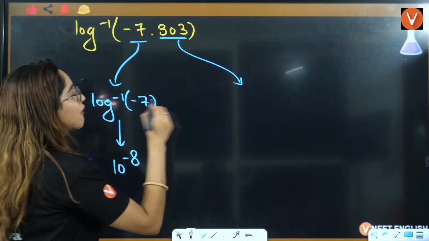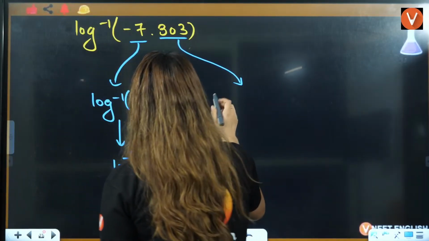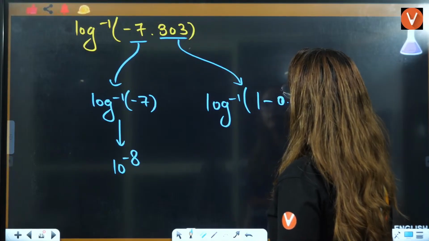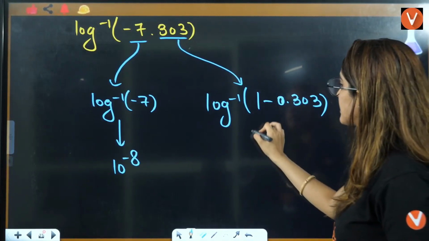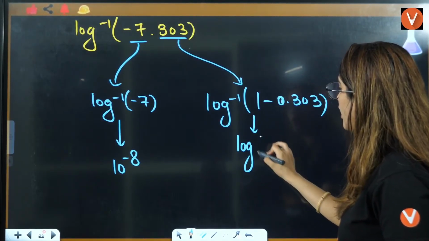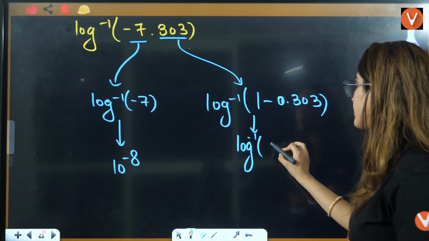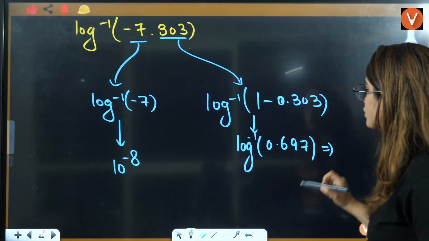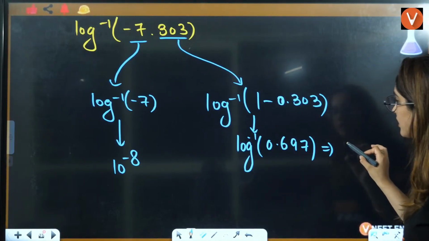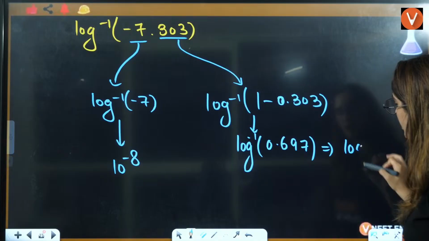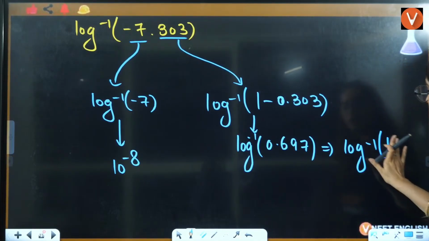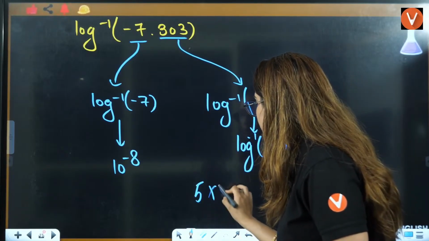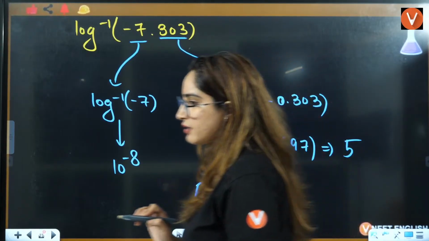After that, this will be log inverse of which thing? 1 minus 0.303. That is nothing but log inverse of 0.697. If you solve it, the answer would be log inverse of log 5, so I can directly write it as 5. So the answer will be 5 into 10 raised to power minus 8.